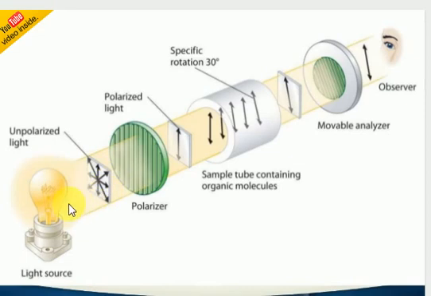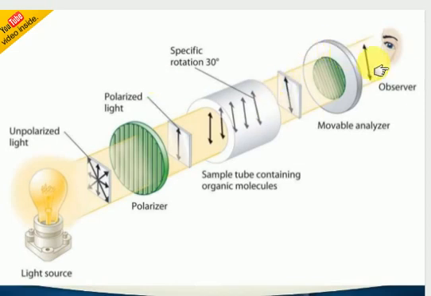When you pass it through the polarimeter, only monochromatic light will come. What is monochromatic light? It means a single direction. Look at the single direction only. Look, all the light here is moving in all directions. When it passes through the polarizer, it will move in only a single direction. When the light passes through the solution, based on the solution, it will rotate either in the clockwise direction or anti-clockwise direction.